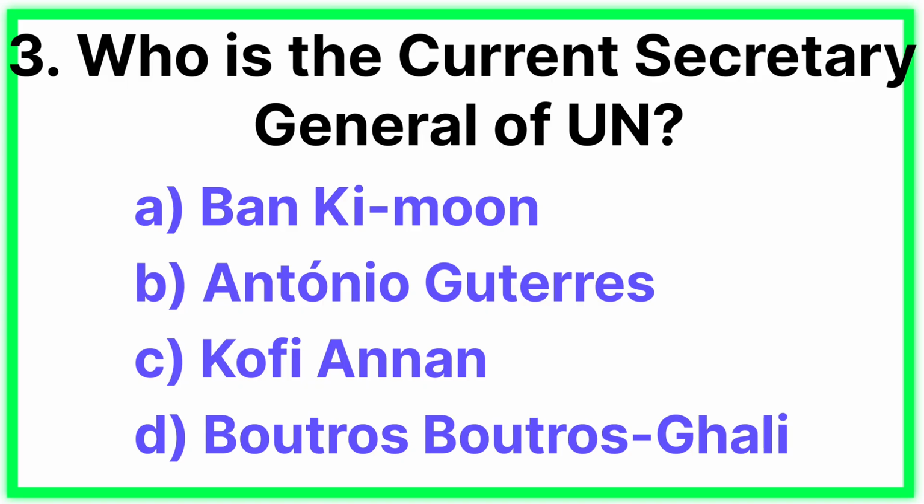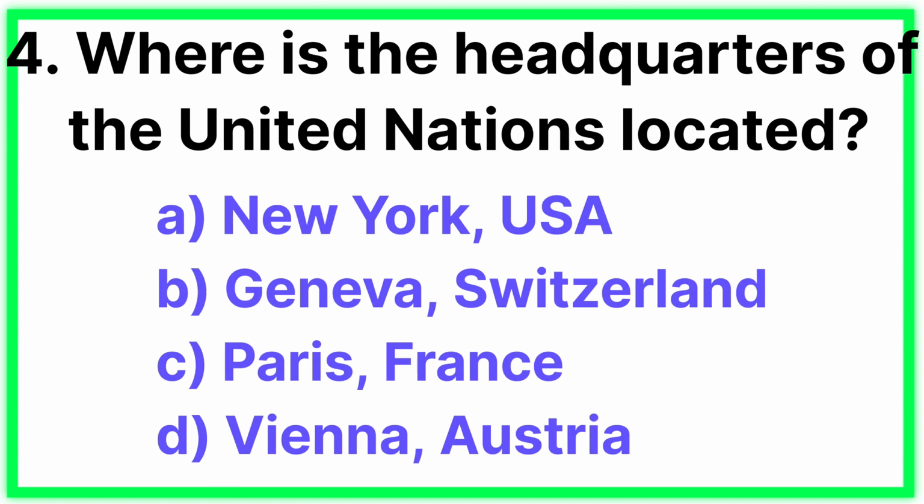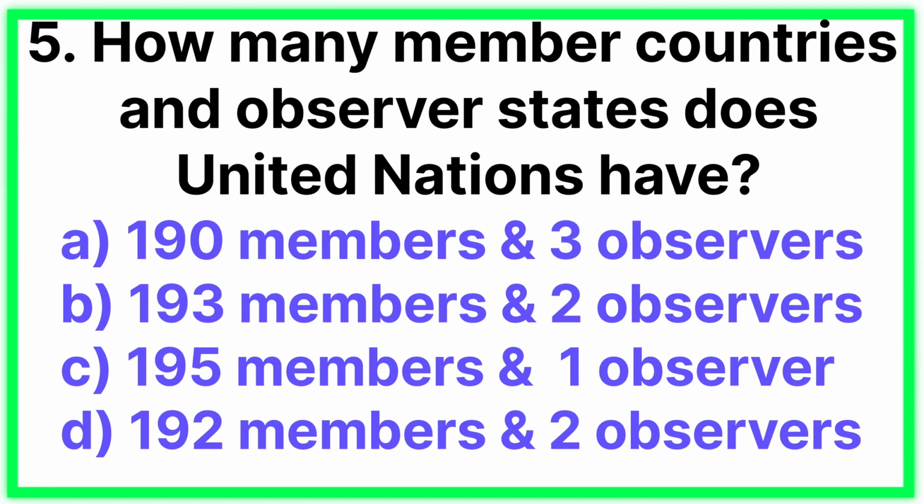Question number 3. Who is the current Secretary General of United Nations? Answer: Antonio Guterres. Question number 4. Where is the headquarters of the United Nations located? Answer: New York, USA. Question number 5. How many member countries and observer states does United Nations have? Answer: 193 members and 2 observer states.